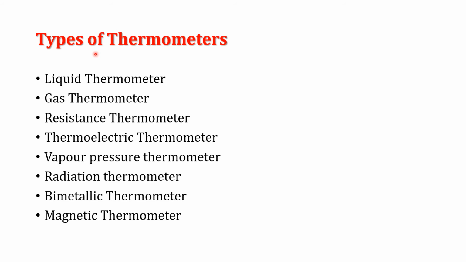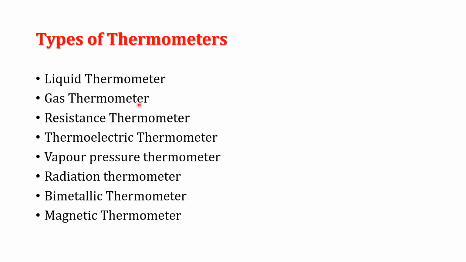Next term is types of thermometer. Now there are various types of thermometer. Liquid thermometer. Liquid thermometer is based on the principle of change in volume of liquid with change in temperature. For example, mercury thermometer and alcohol thermometer.